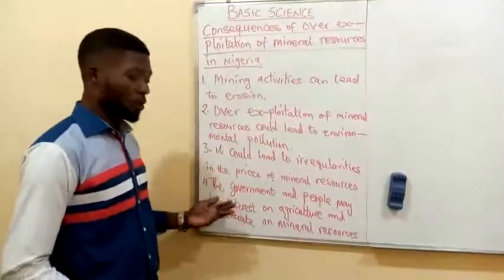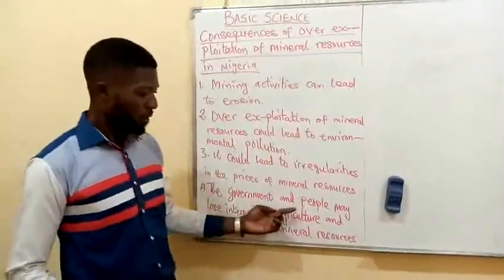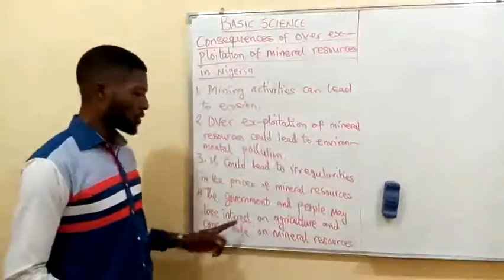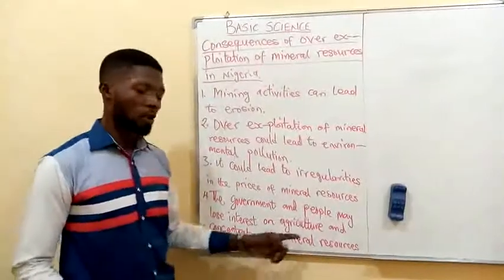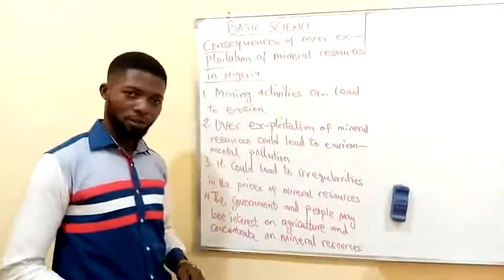Alright, number 4, we say that the government and people may lose interest in agriculture and concentrate on mineral resources.